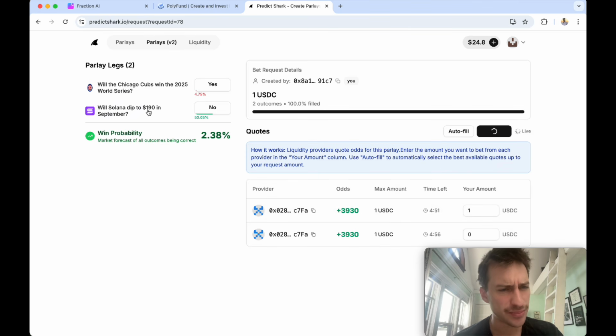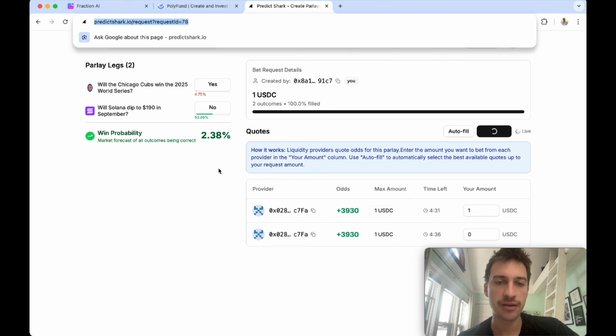Because I think that it's a pretty good chance that Solana is not going to hit 190 this month, but we'll have to see. And this would essentially mean that if I bet, let's say I do this again, and let's say I want to bet $10. If I'm betting $10 at plus 39.30 odds, essentially what that means is I would make, by my math, what would the odds be? I think I would make 39 times my money. Yeah, so I would leave with about $400 if this bet did hit.